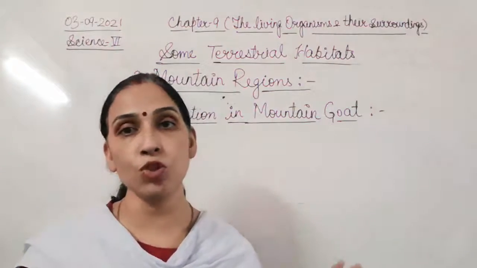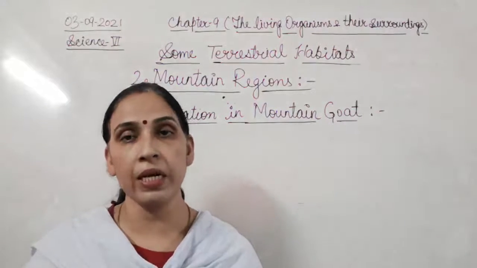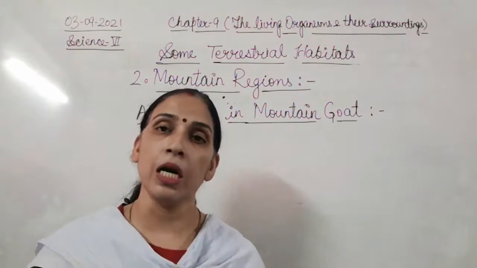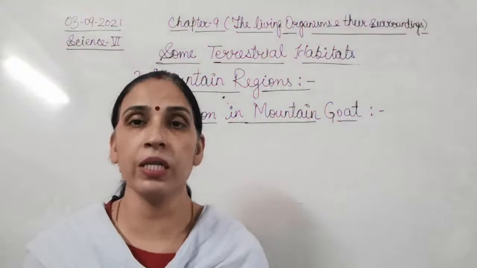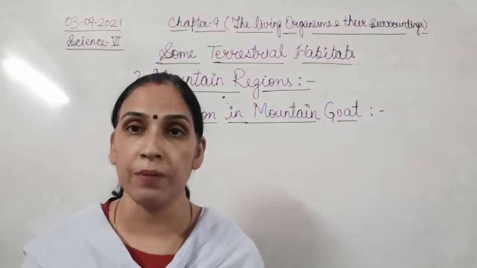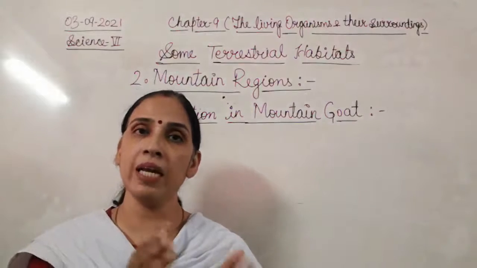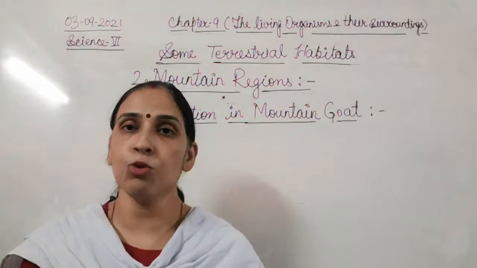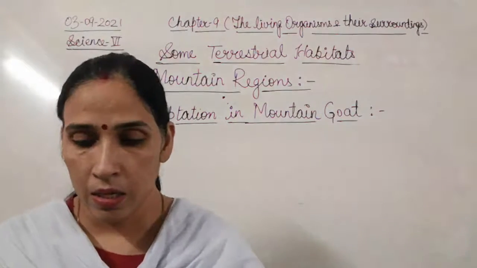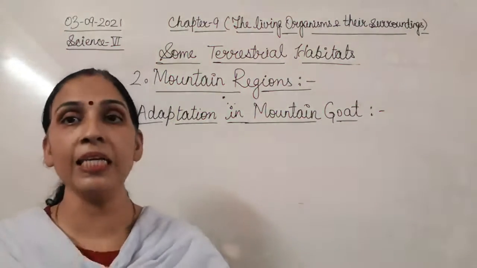So adaptation in the snow leopard also. The snow leopard is very common in hilly areas. You might have heard about them, that the snow leopard is quite often found. Now, they are not able to climb pine trees or oak trees, since they are not so strong, and those trees are weak and cannot carry such loads.